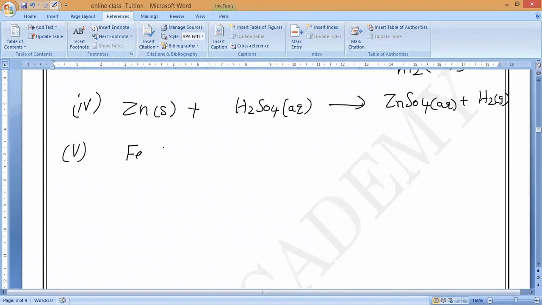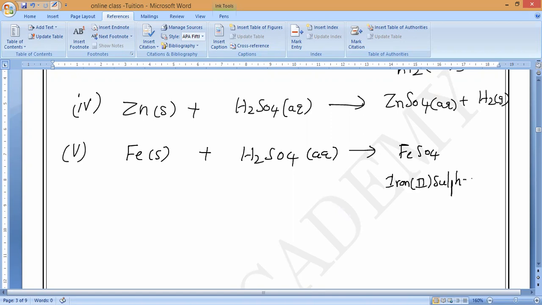Next, iron. Iron is reacting with what, guys? H2SO4, which is also in aqueous state. It will give you what? Iron sulfate, FeSO4. What should we call it? Iron(II) sulfate. Please remember. Iron sulfate or iron(II) sulfate. Dina, what are you saying? Ferrous sulfate. Very good. Ferrous sulfate. You have to be thinking always.